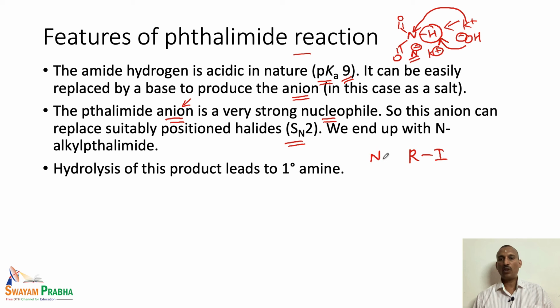So, we have a nucleophilic nitrogen. So, this nucleophilic nitrogen can attack this alkyl group and then the iodide is lost. So, this is the SN2 reaction. So, we end up with the nucleophile attaching to the alkyl unit. So, these two are joined together. So, in other words, we end up with the N-alkyl phthalimide, and hydrolysis of this particular product leads to the primary amine. So, this is the most important thing in the case of phthalimide reaction.